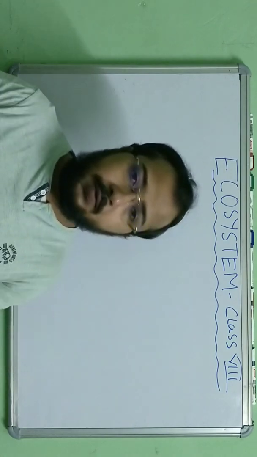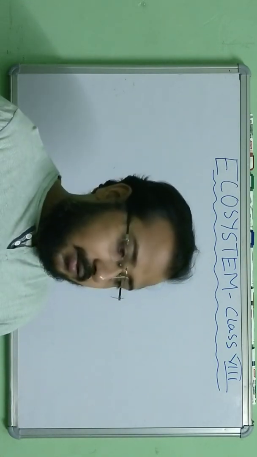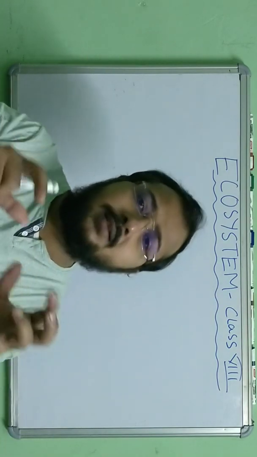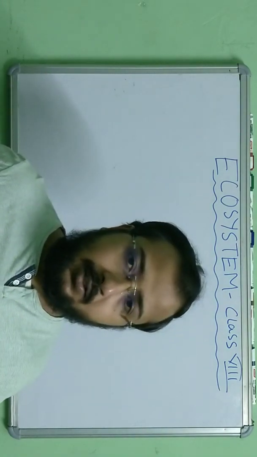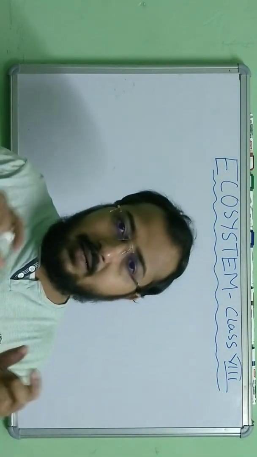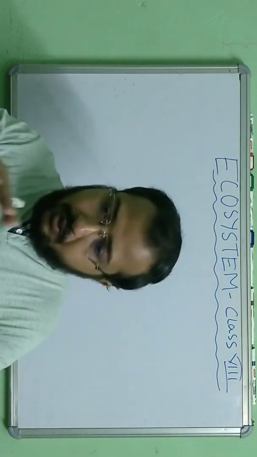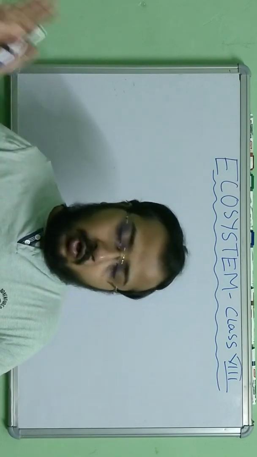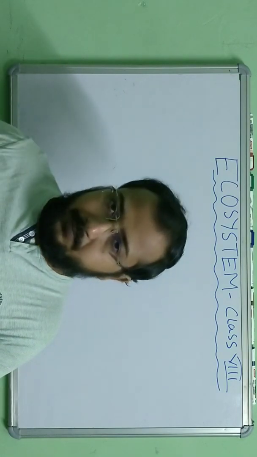We will see in detail the types of interaction. But before that, let us understand why this interaction takes place in an ecosystem, whether between living organisms or between a living and a non-living factor. What is the need of interaction?